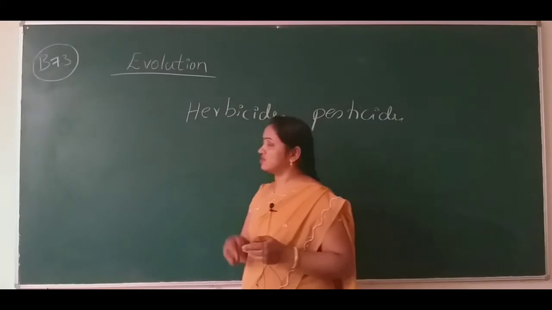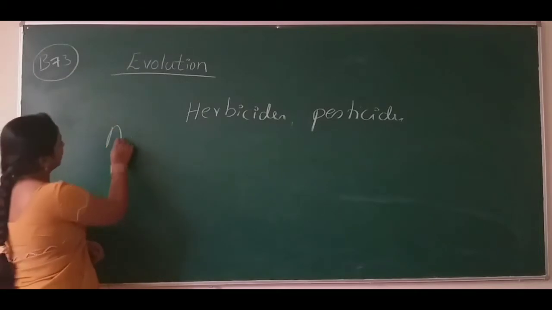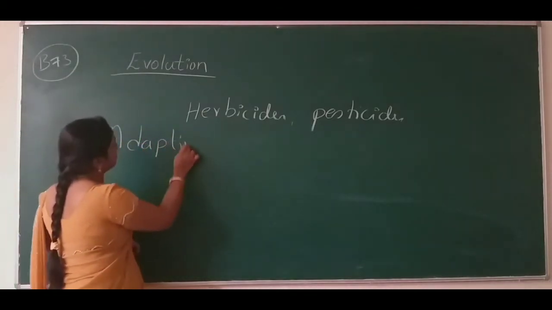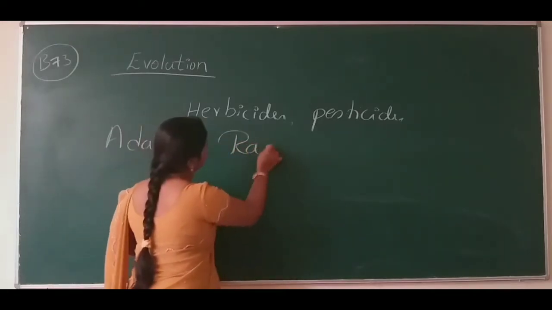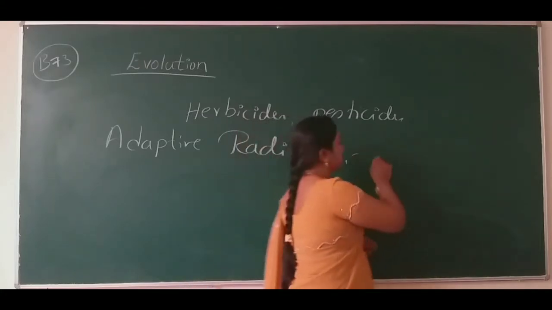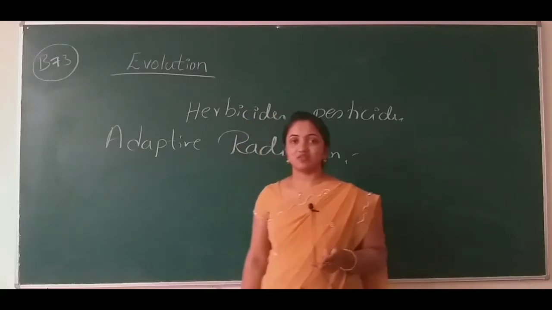The next concept we are going to start is adaptive radiation. Adaptive radiation is as simple as natural selection. Just concentrate on my words.